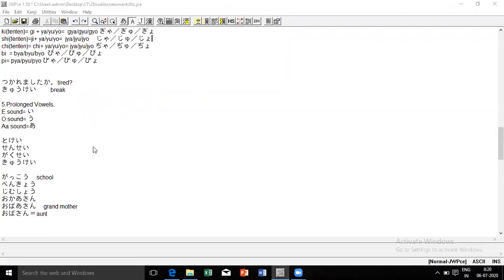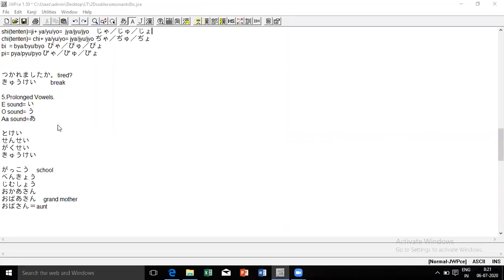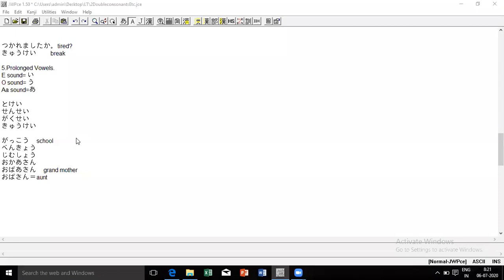So that was the second concept, where we combined DC and combination letters. Before that we did combination letters. Now coming on to prolonged vowels. In our Hindi and Marathi, we have matra and kana, but Japanese has prolonged vowels, where the bigger vowel sounds a, i, u, e, o are pronounced longer. A, i, u, e, o are the vowels in Japanese as well.